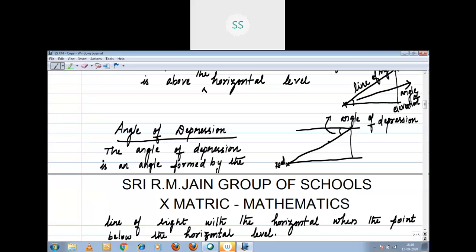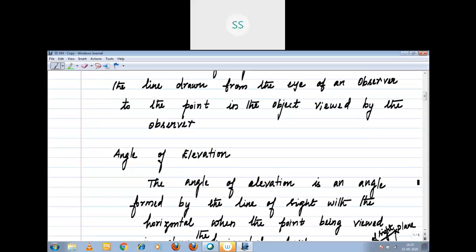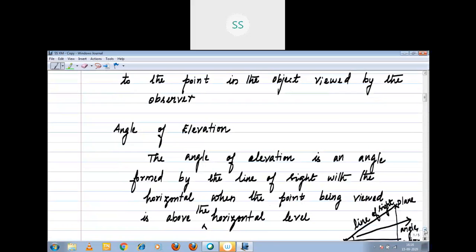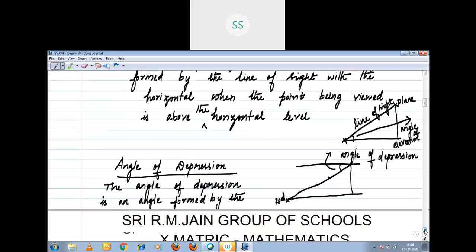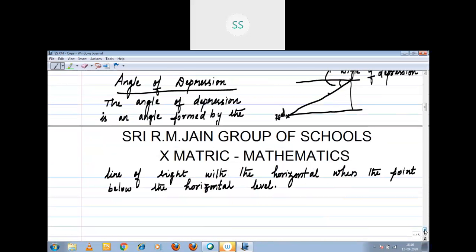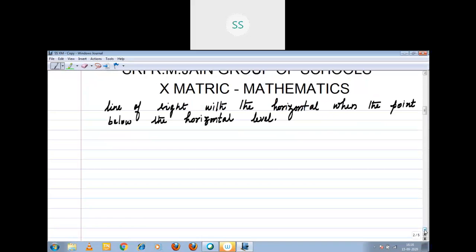The angle of elevation and the angle of depression are measured by a device called a clinometer, right? What device? Clinometer. Now I'm going to enter into exercise 6.2. Just I'm going to refresh what is sine theta, what is tan theta, right, children? After that, I will teach you exercise 6.2. Now you understand what is angle of elevation and angle of depression. Simple meaning you should know, that is enough.